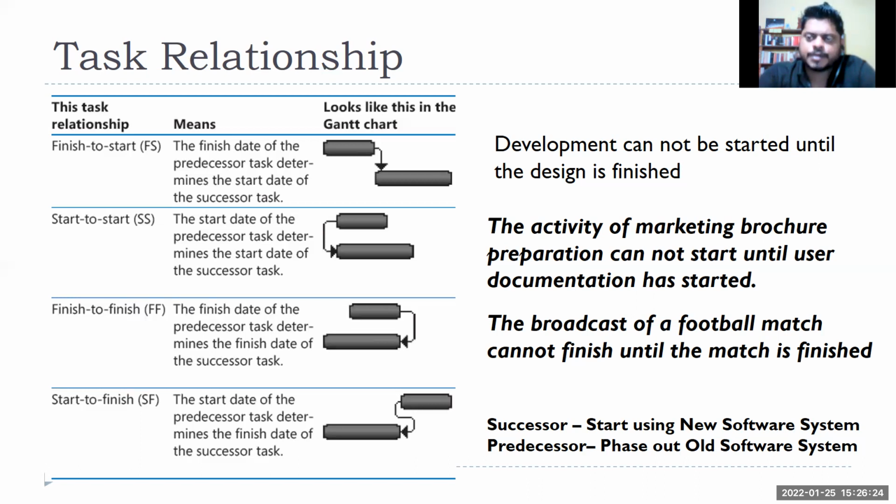This is very important because once you are putting those relationships in the software, almost all the software tools I mentioned will ask what kind of relationship there is between those two tasks, right? You have to mention that. Anytime you are putting in a dependency, it will ask what kind of dependency there is between those two tasks or activities.